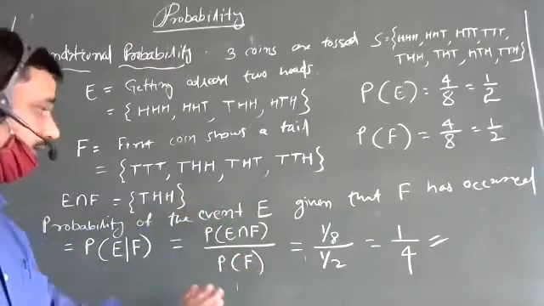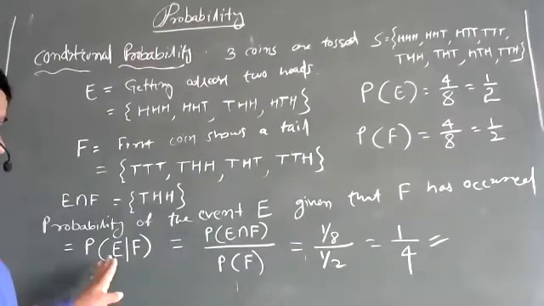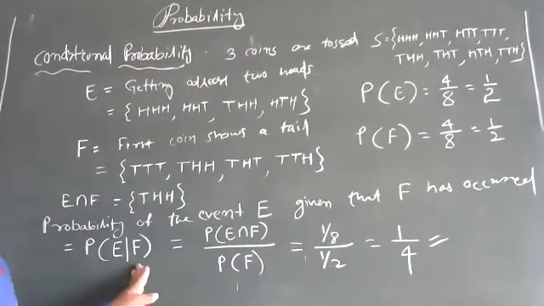Now, how did you get this one? You have to write it right now. Probability of E given F. Actually, you have to read it like this: probability of E such that F has occurred.